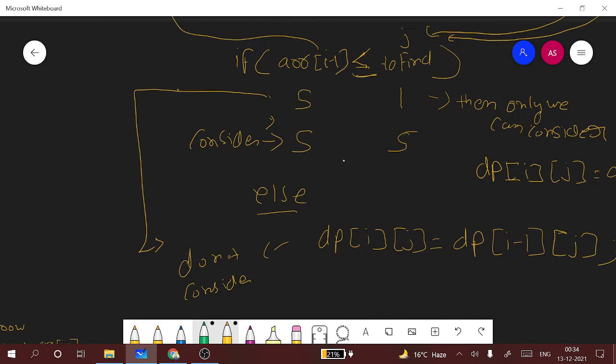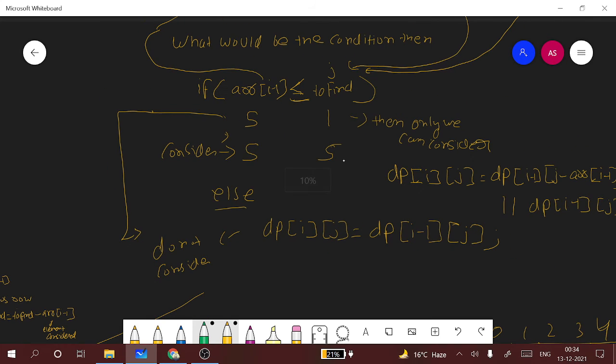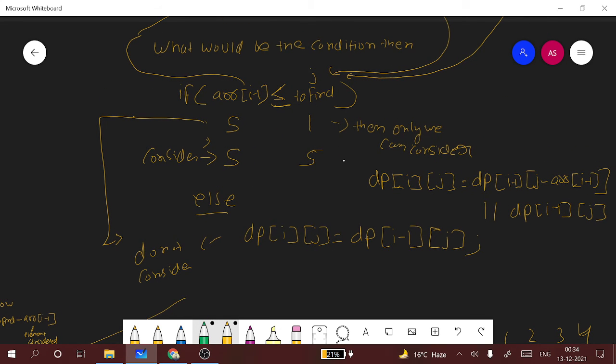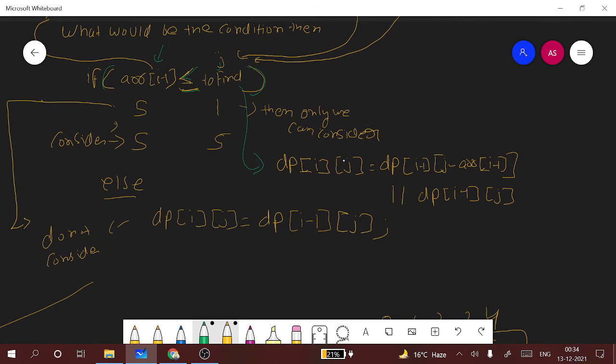So by all this, we can come to a conclusion that our condition would look something like this. If array of I minus 1, the indexed element which is under consideration, is less than or equal to j, then only we will be analyzing this case, which is dp of i, j.